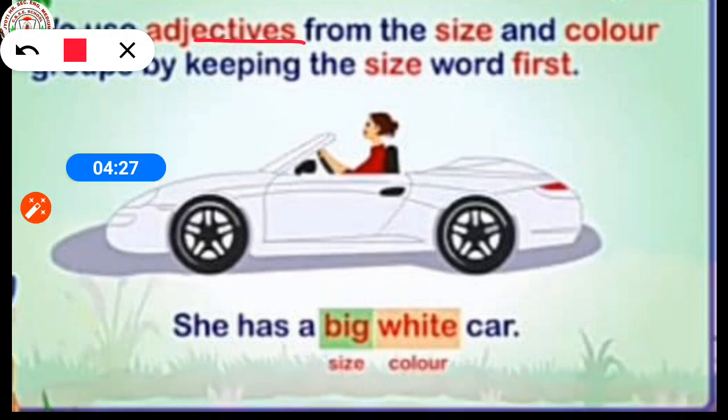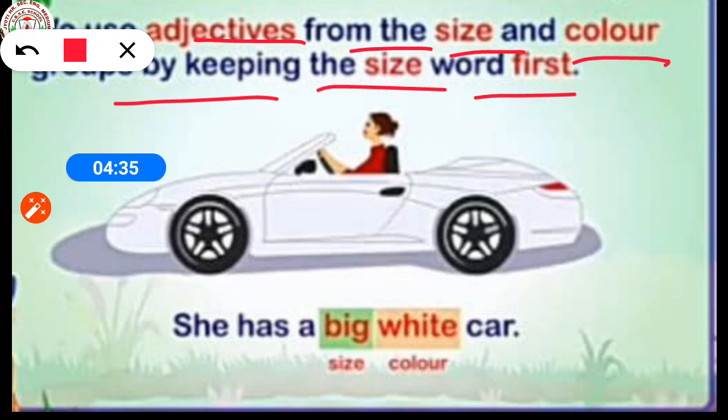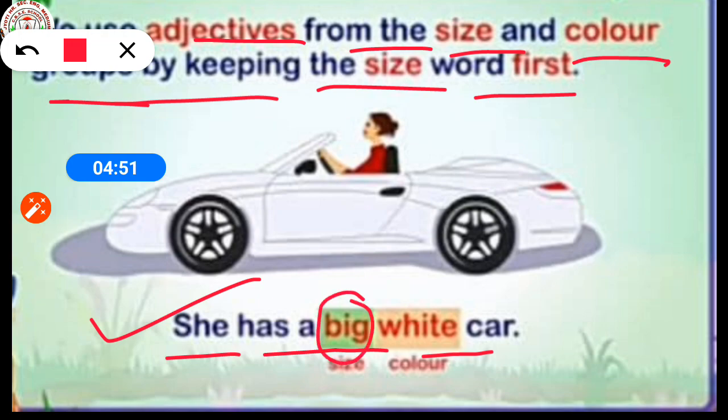We use adjectives from the size and color groups by keeping the size word first. You can see in the example, she has a big white car. So here big relates with size, white relates with color.